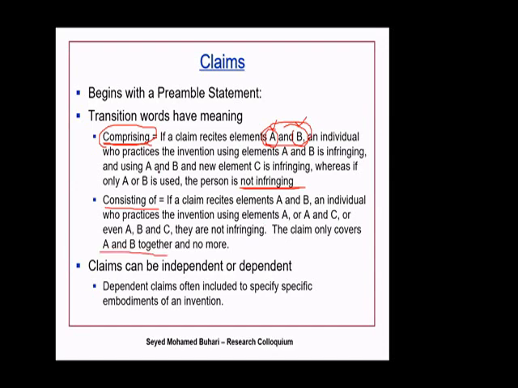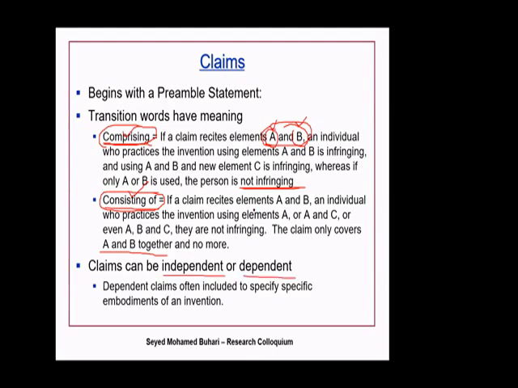So the words here are very important. Please be careful. I know when we write, we don't look at this, but the legal people know how to write this, how to handle this. Is that clear? Okay. So a claim can be dependent, can be independent as well.